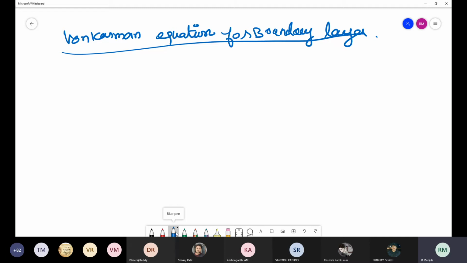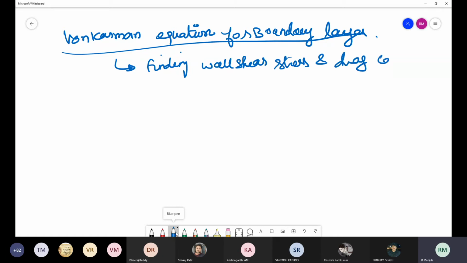Von Karman equation for boundary layer is mainly useful for finding the wall shear stress and drag. Wall shear stress and drag can be estimated or can be obtained by using von Karman. Though the spelling is VON, we need to pronounce the name as von Karman equation for boundary layer.